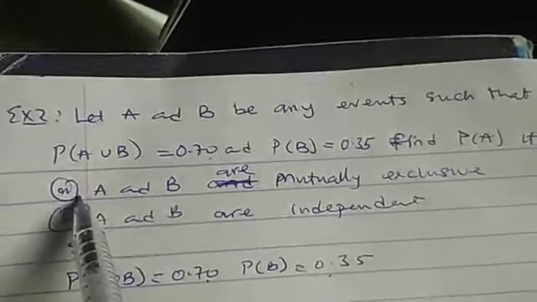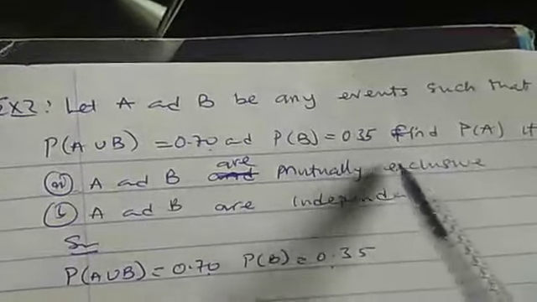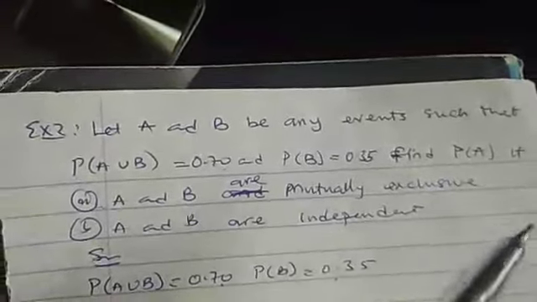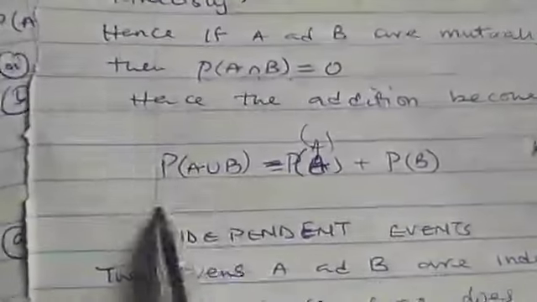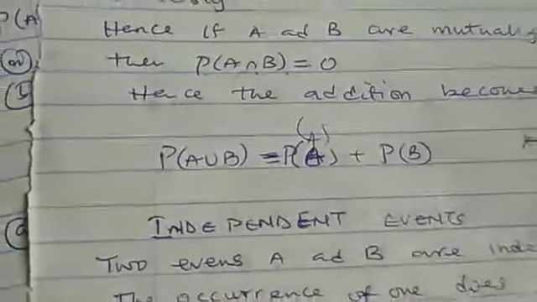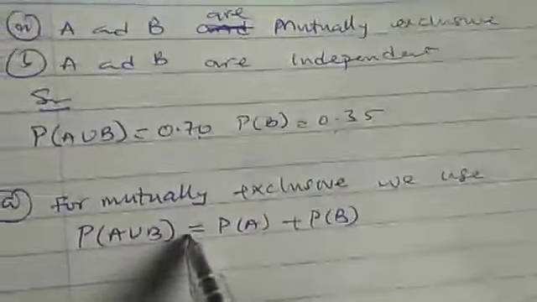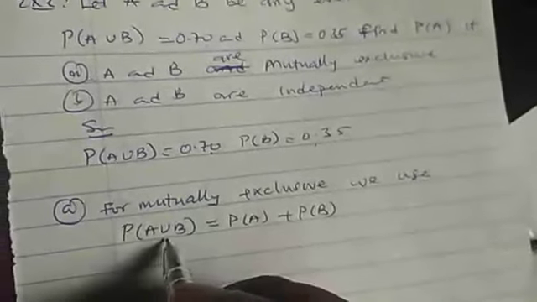Since they said that A and B are mutually exclusive, we will need to use the formula for mutually exclusive events. This is the formula we use since they say that A and B are mutually exclusive.